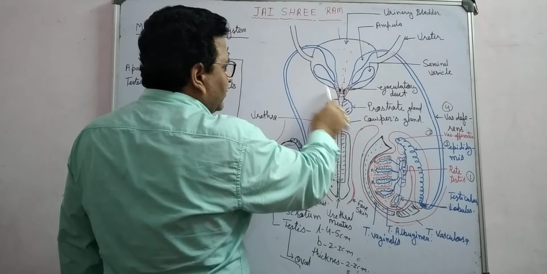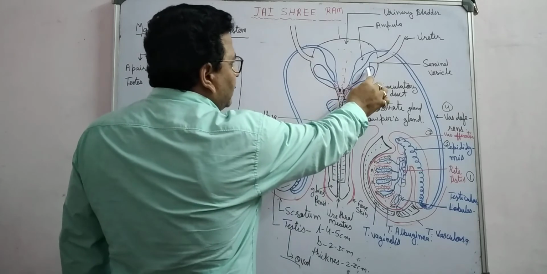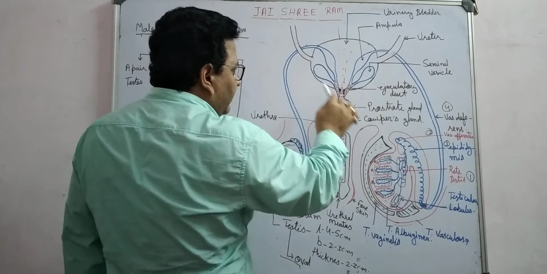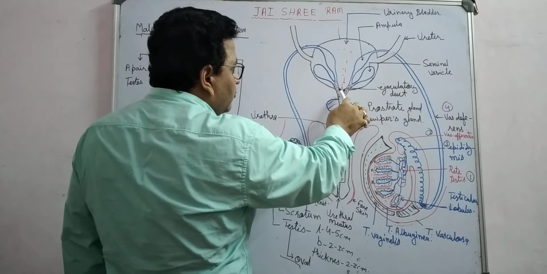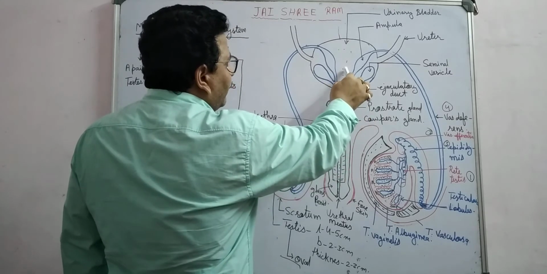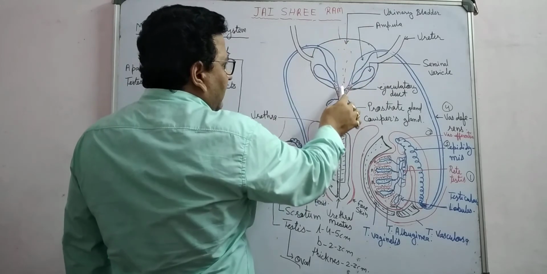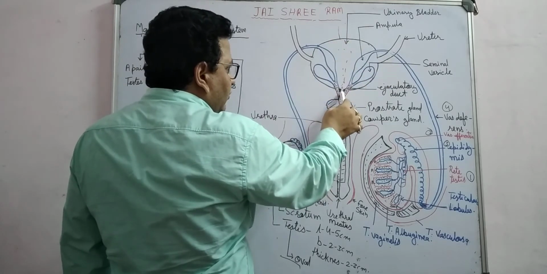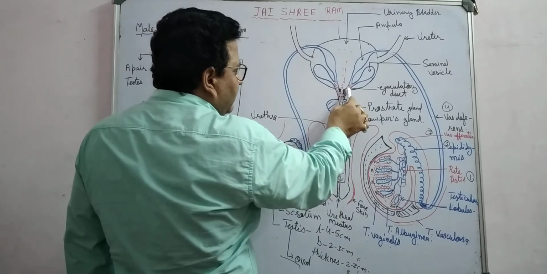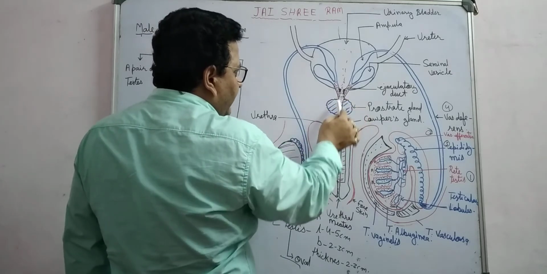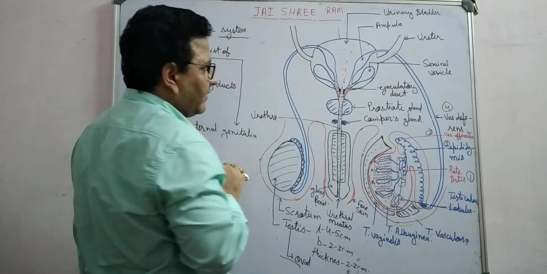The ejaculatory duct is present on both sides, right? This ejaculatory duct joins with the duct of the urinary bladder, this black colored urinary bladder. The opening of the urinary bladder is known as the urethra. So these ducts join with the urethra and open into the prostate gland, right?